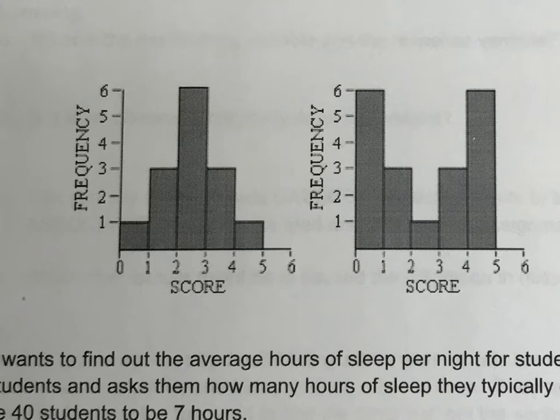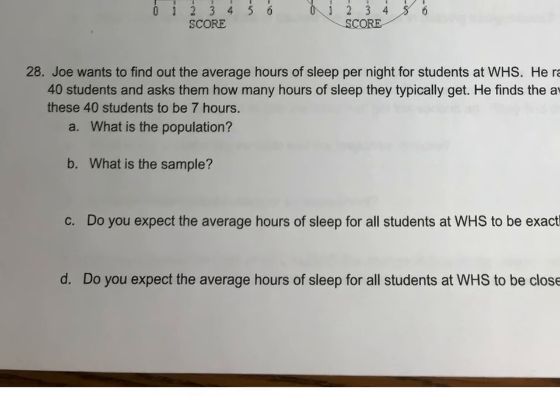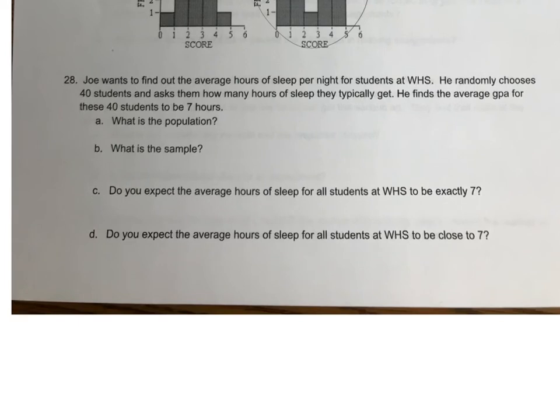Okay, so the answer is the right one. Let's go down to this next one. Joe wants to find out the average hours of sleep per night for students at Western High School. He randomly chooses 40 students and asks them how many hours of sleep they typically get. Finds the average to be 7 hours. So what's the population? All Western High School students.